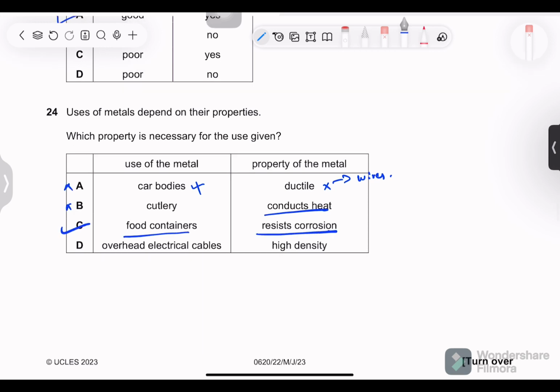Yes, because food containers come in contact with water, and any metal which corrodes easily can wear off very easily. So this is correct. As for D, this is not correct. Overhead electrical cables, because of a good conductor maybe, or ductility maybe, or lightweight, less density. This is not correct.